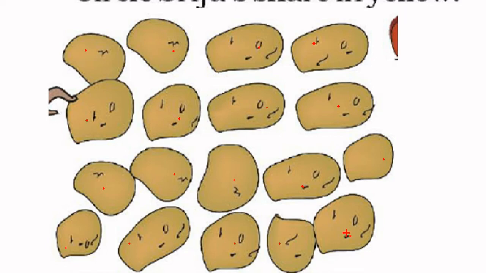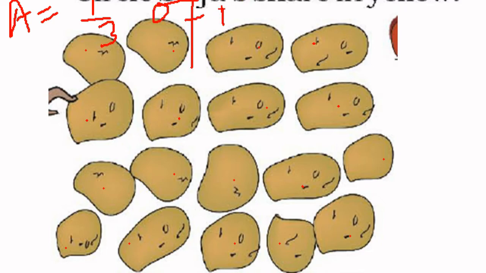So total potatoes are 18, and 1/3 is given to Abu Bakr. Abu Bakr gets 1/3 of potatoes.